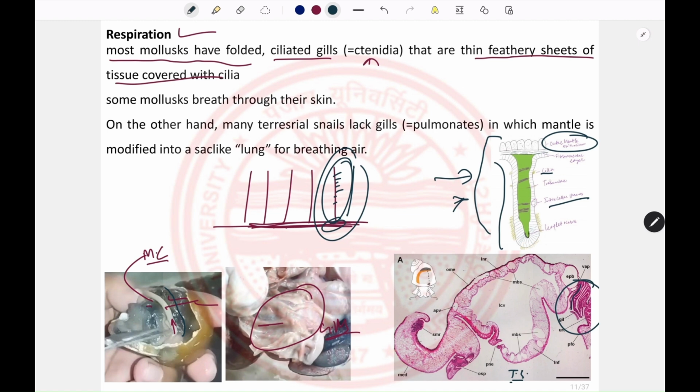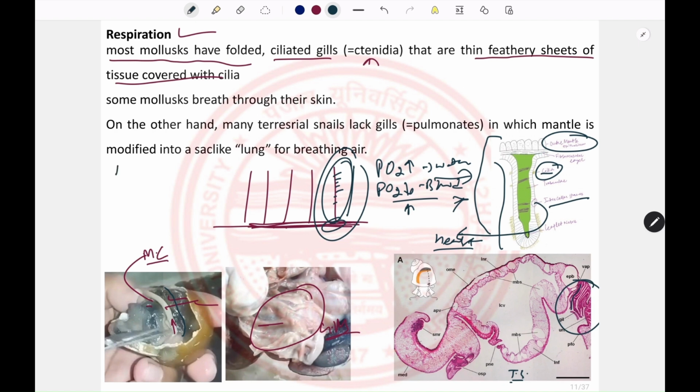The cilia present on the gill leaflet continuously beat and import water from the surrounding environment, and that water contains oxygen at higher PO2. So the PO2 in the water is very high, and the blood present in these intercellular spaces has lower PO2. So what happens is a diffusion of oxygen takes place between the water and the blood. The oxygenated blood then goes toward the heart. So that's how a gill works.